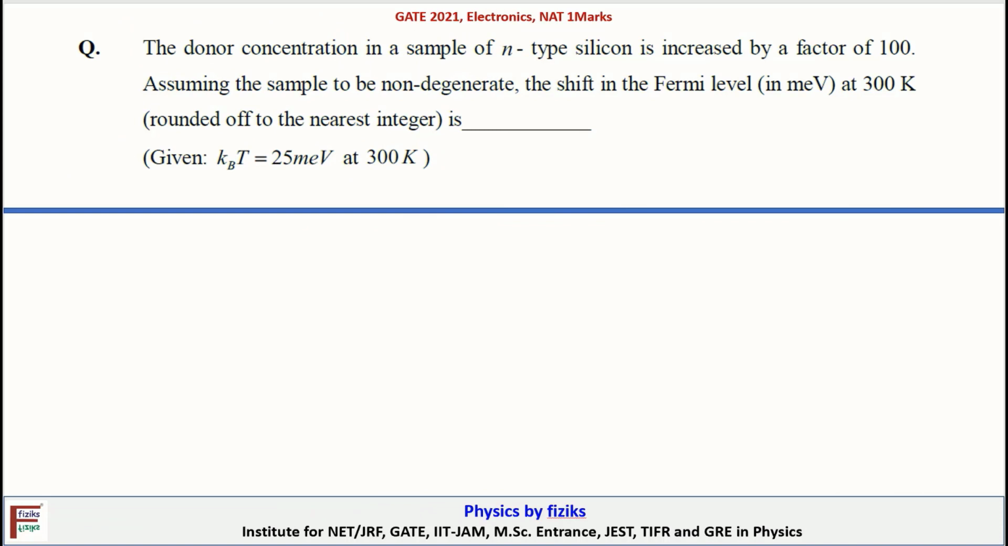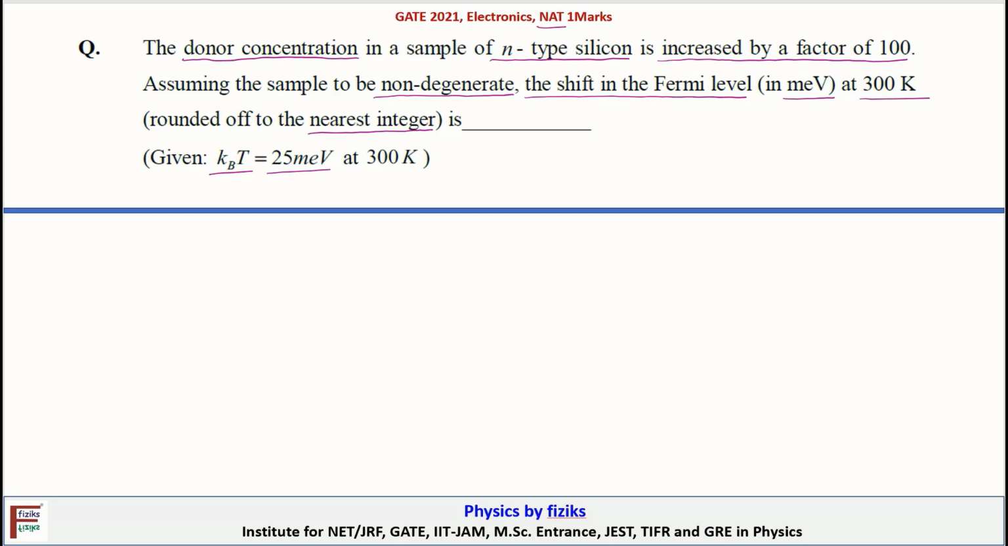In this question, it is given that the donor concentration in a sample of N-type silicon is increased by a factor of 100. Assume the sample to be non-degenerate. We have to find the shift in the Fermi level in milli electron volt at 300 Kelvin. It's a numerical answer type question and we have to write the nearest integer value. Kb is the Boltzmann constant. At room temperature, KbT is given as 25 milli electron volt.